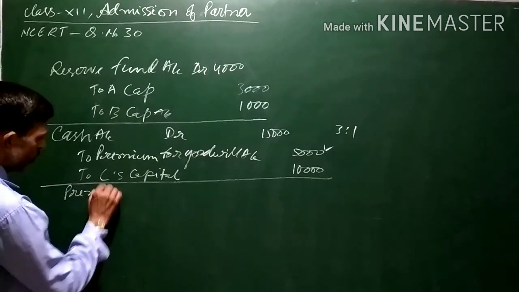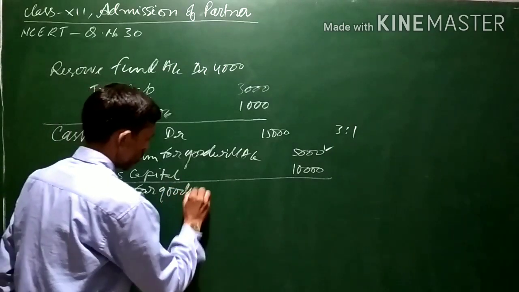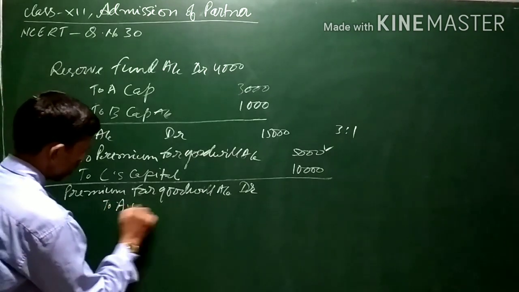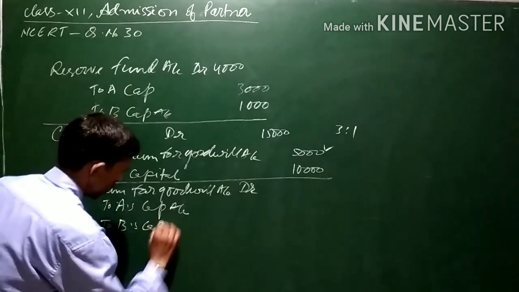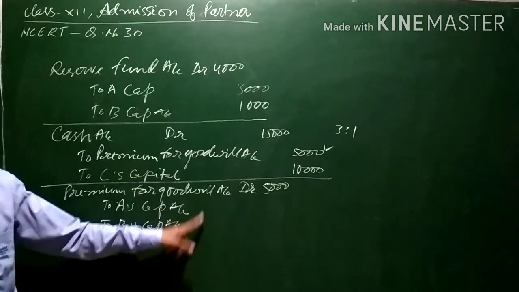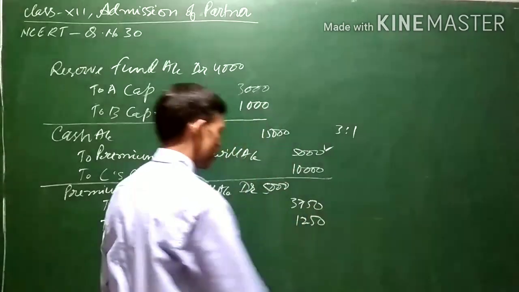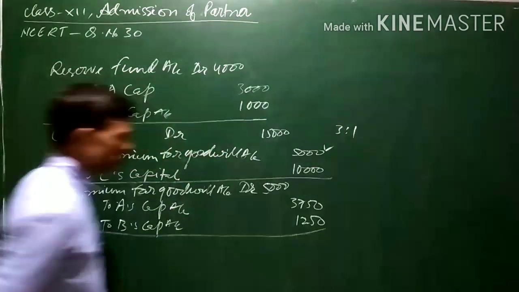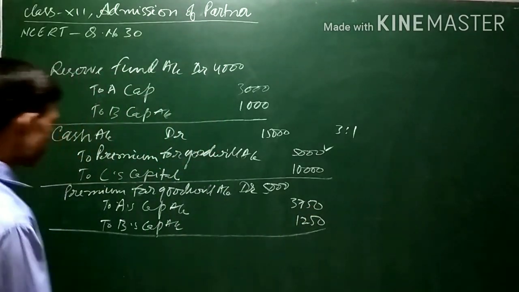Entry will be premium for goodwill account debit to A's capital account and to B's capital account. 5,000 will be distributed between A and B in the ratio of 3:1, so the amounts will be 3,750 and 1,250.